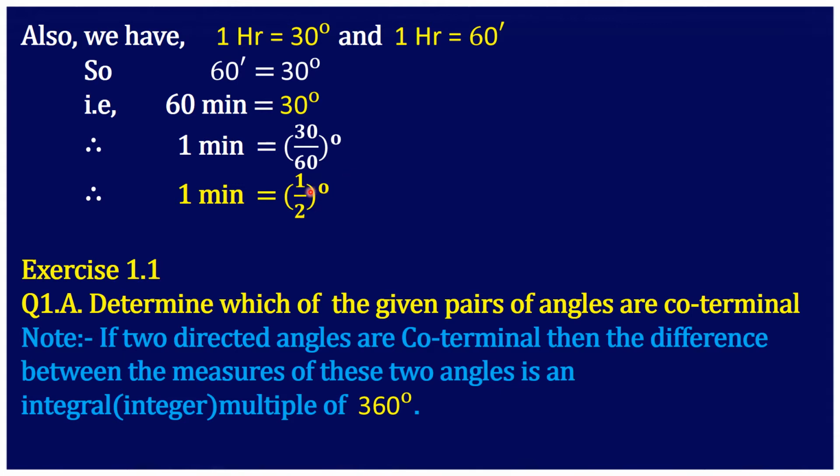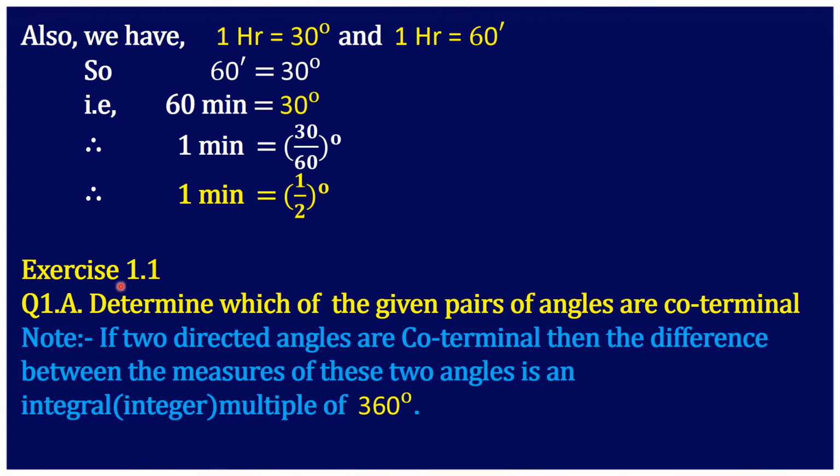That is for the hour hand. For the hour hand to complete 1 minute, it forms an angle of 1 upon 2 degree or half degree. That is, we know the very slow movement of our hand. So for getting 1 minute, it forms only a 1 upon 2 degree angle.